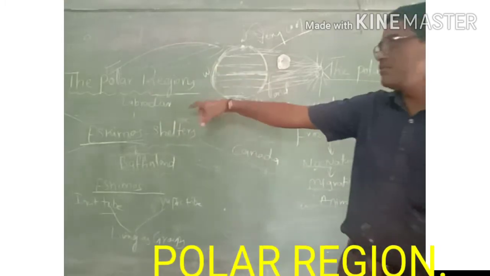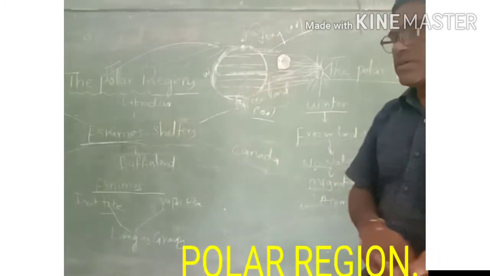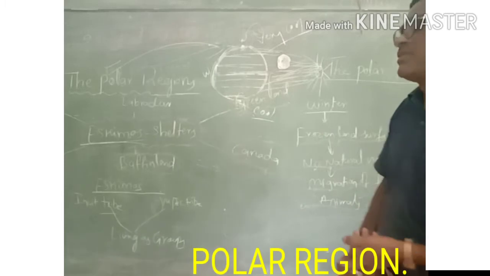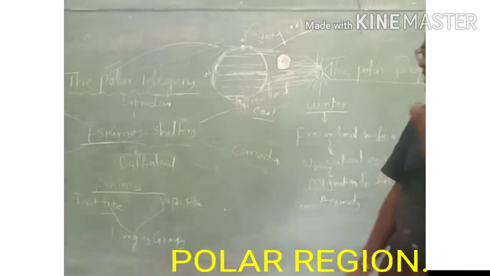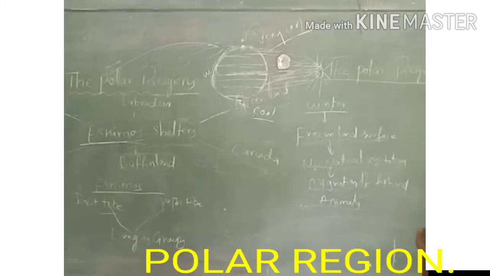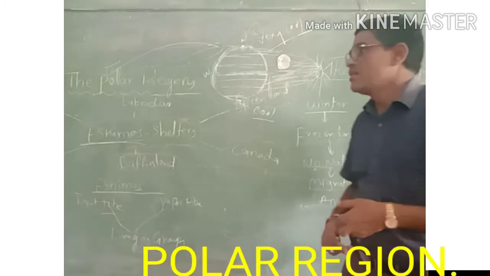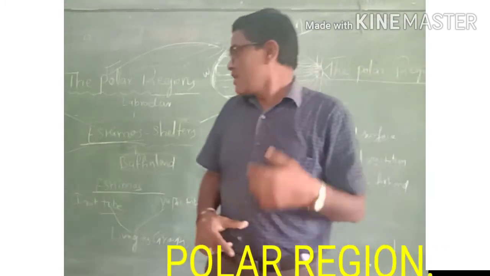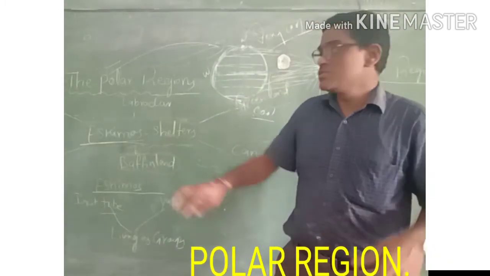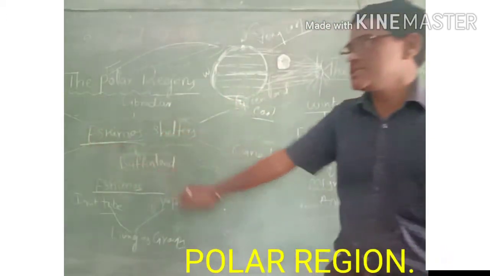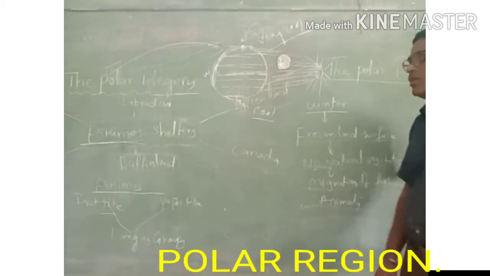I will tell you once again the places where Eskimos are living. One is Siberia, second one is Alaska, third one is Greenland, next one is Canada, next one is Baffinland, and last one is Labrador. So these are the main important places where Eskimos are living in the world.